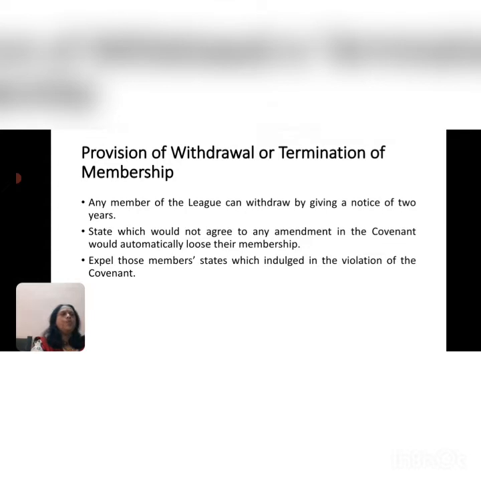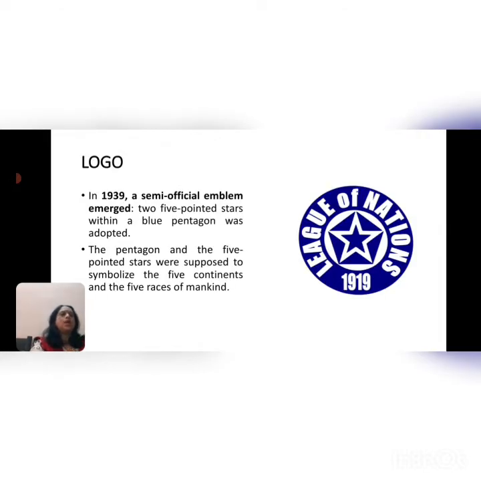This is one. The other provision is that a state which could not agree to any amendment of the covenant would automatically lose its membership. Or else there is a third option, to expel those member states which violate the covenant. That is, if member countries are not following the covenants, in those situations also they can be terminated. So it is auto termination.